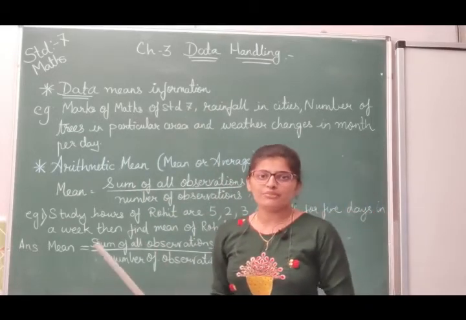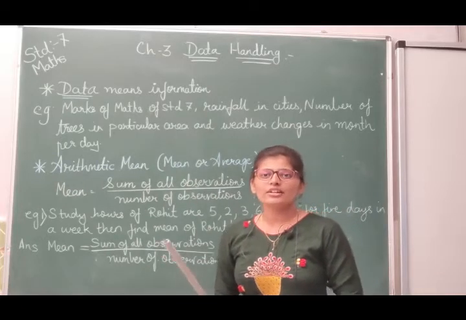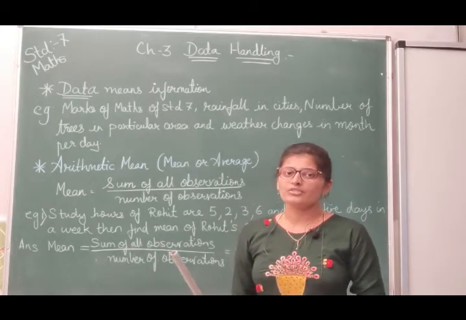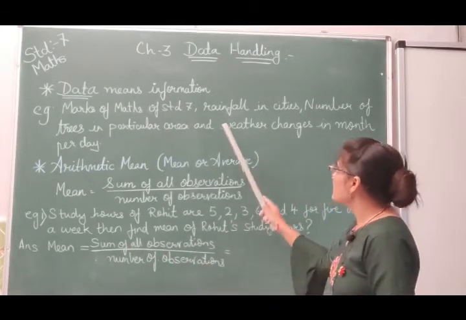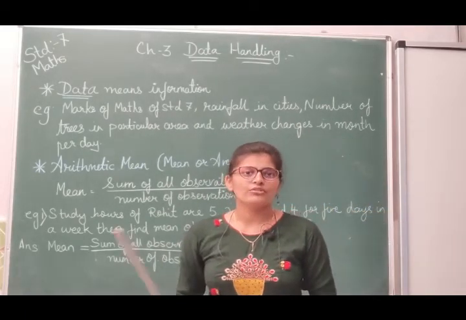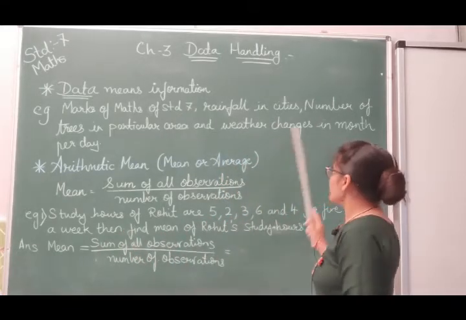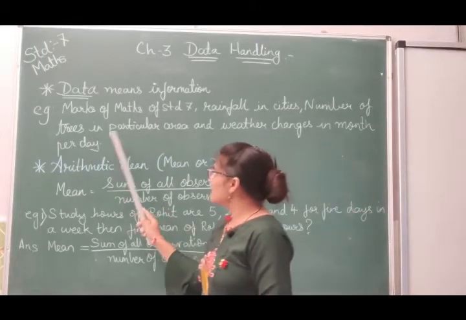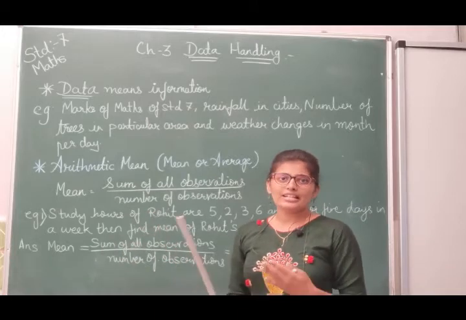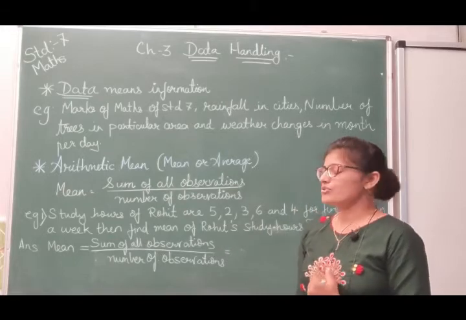Now when you want to know the marks of maths subject of standard 7, then all the marks of all the students roll number wise or any way you have to find out, that is information. Next, rainfall in cities, any particular cities are given to you and you have to find out the rainfall for any month or in a week, that is called information. Another, number of trees in particular area. Now how many trees are there, area wise different trees are there in a particular area, that is also called information.